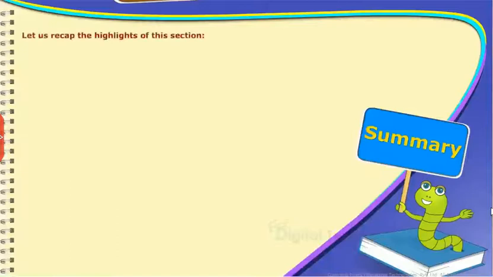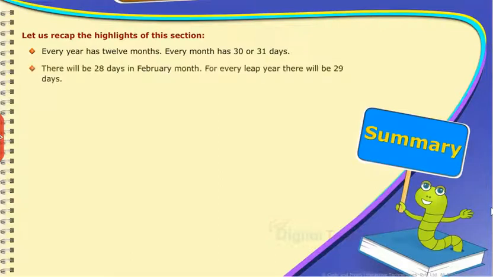Summary. Let us recap the highlights of this section. Every year has 12 months. Every month has 30 or 31 days. There will be 28 days in February month. For every leap year, there will be 29 days.